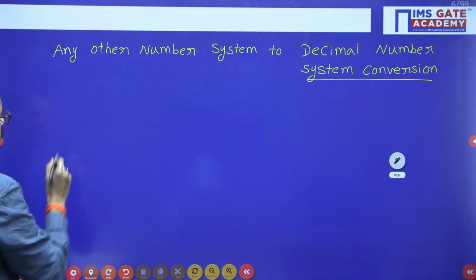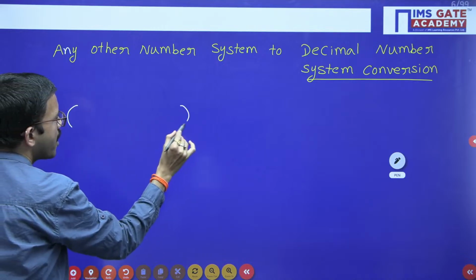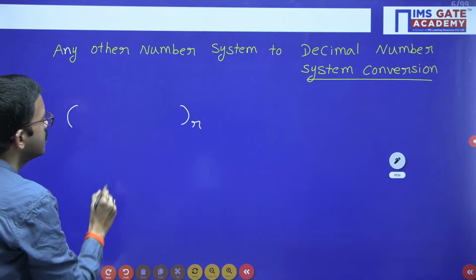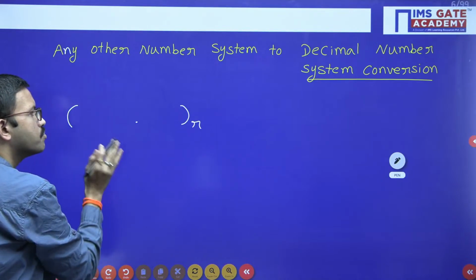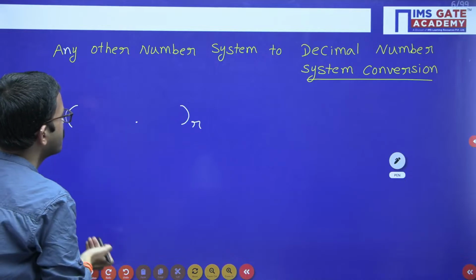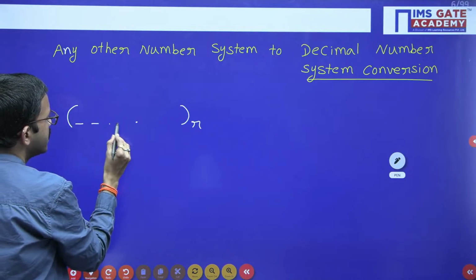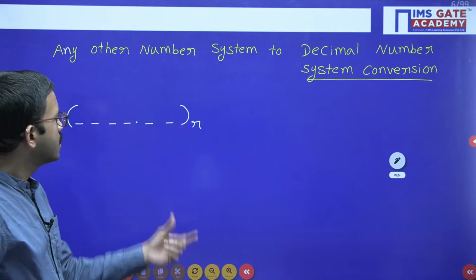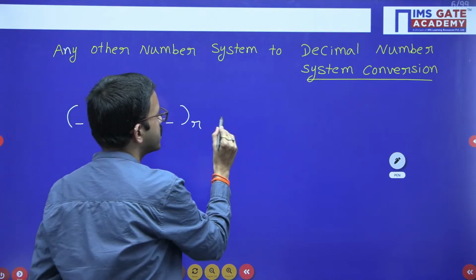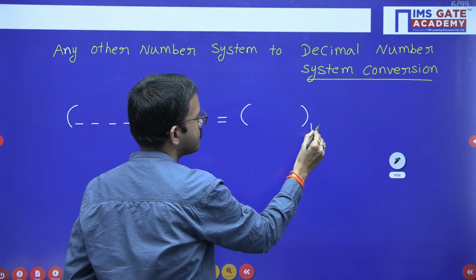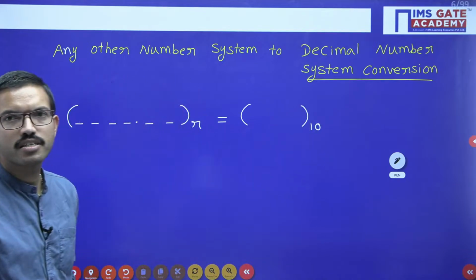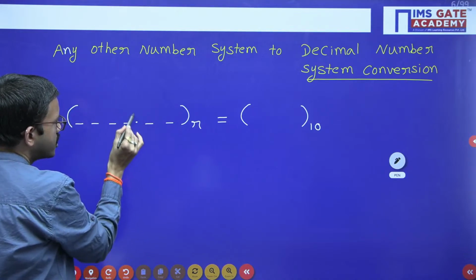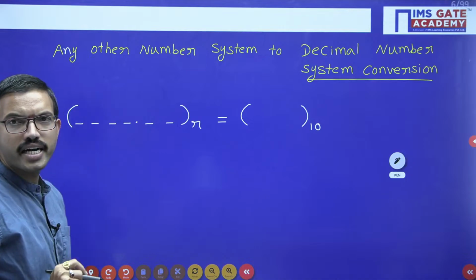Say for example, you have a number belonging to base r. Suppose it has both an integer part and a fractional part. For the time being, I am considering an integer part of 4 digits and a fractional part of 2 digits. This number I want to convert into the equivalent decimal number format. So what we have to do is first focus on the integer part.